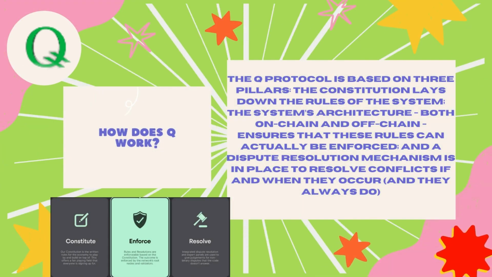How does Q work? The Q protocol is based on 3 pillars. The Constitution lays down the rules of the system. The system's architecture, both on-chain and off-chain, ensures that these rules can actually be enforced, and a dispute resolution mechanism is in place to resolve conflicts if and when they occur, and they always do.